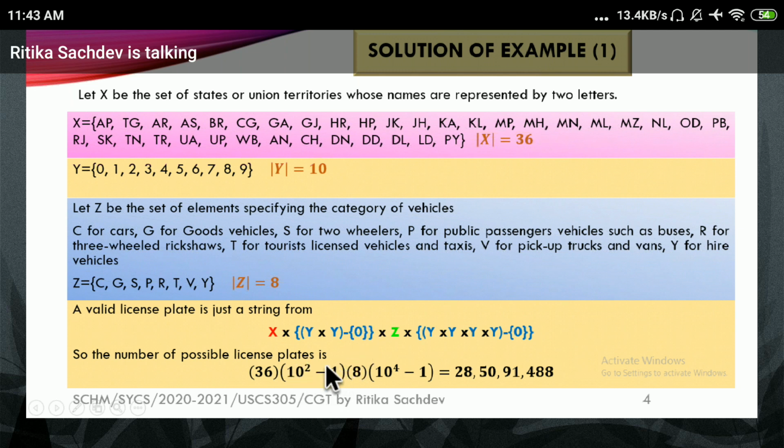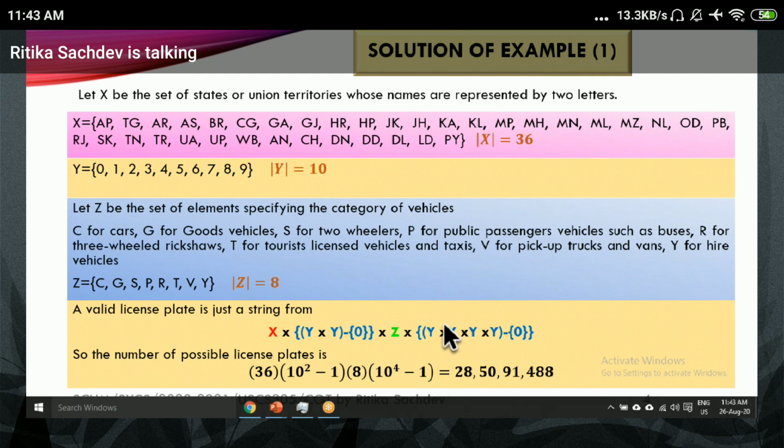So from 10 square, only one element is not allowed. Similarly, you can check, I have grouped this. We have the Cartesian product of y with itself 4 times, so y cross y cross y cross y. How many elements will I have? I will have 10 raised to 4 elements, of which 0 is not allowed. Hence we have subtracted 1 from it. I hope this should be fine now.